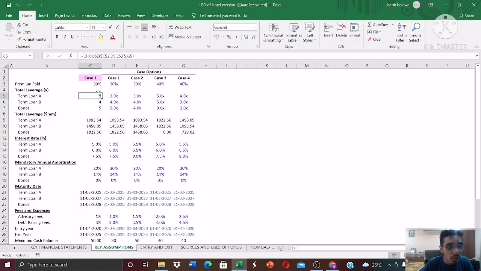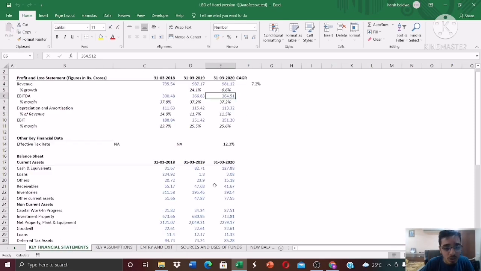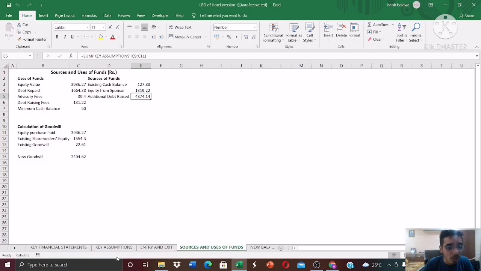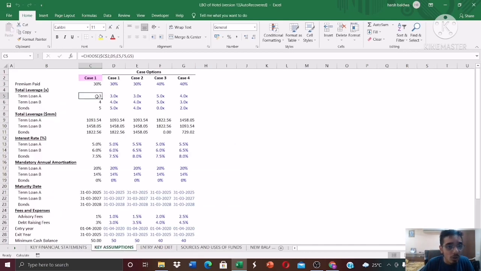So what is the EBITDA for the year 2020? You need to refer to that and just multiply it with this. So the EBITDA for the year 2020 is 364.51 into 3. Okay, so you'll be getting this figure. And again, term loan B, we are assuming a multiple of 4. So 4 into again the EBITDA of 2020, you'll be getting this figure.